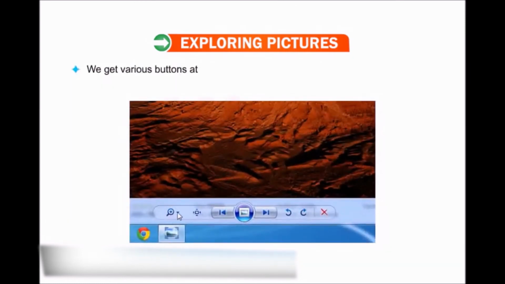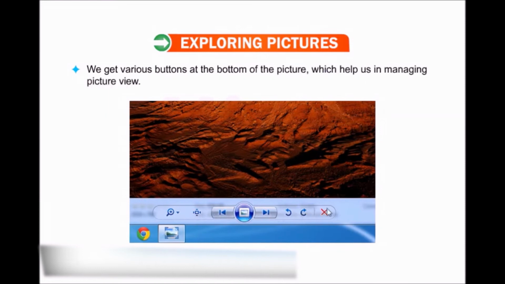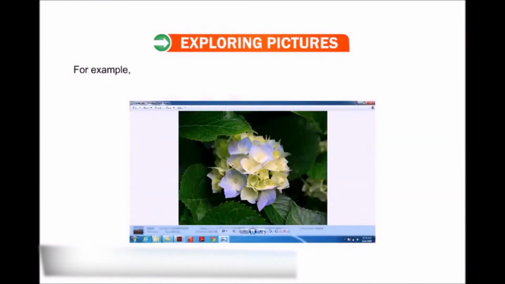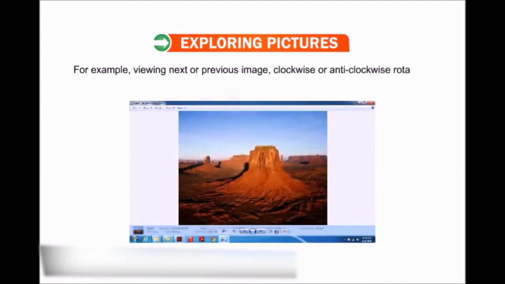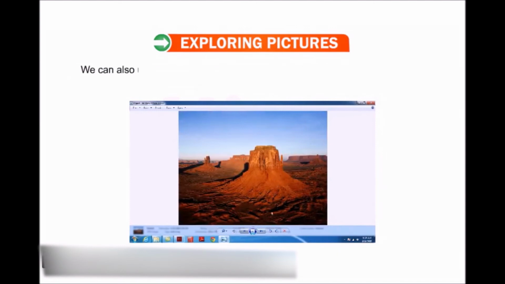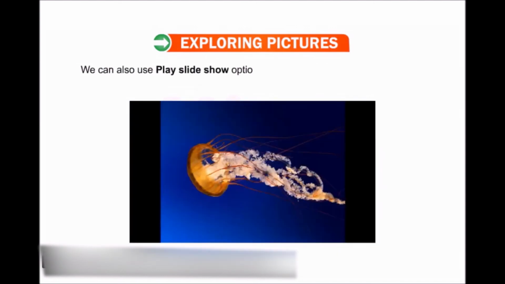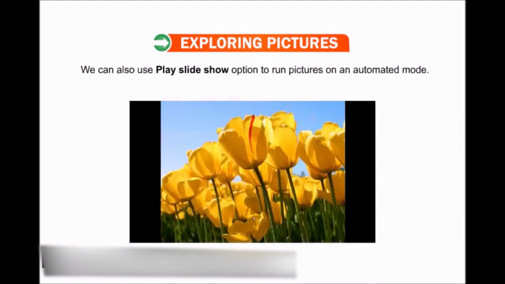We get various buttons at the bottom of the picture, which help us in managing the picture view. For example, viewing the next or previous image, clockwise or anti-clockwise rotation, magnification or reduction of the image. We can also use the Play Slideshow option to run pictures in an automated mode.